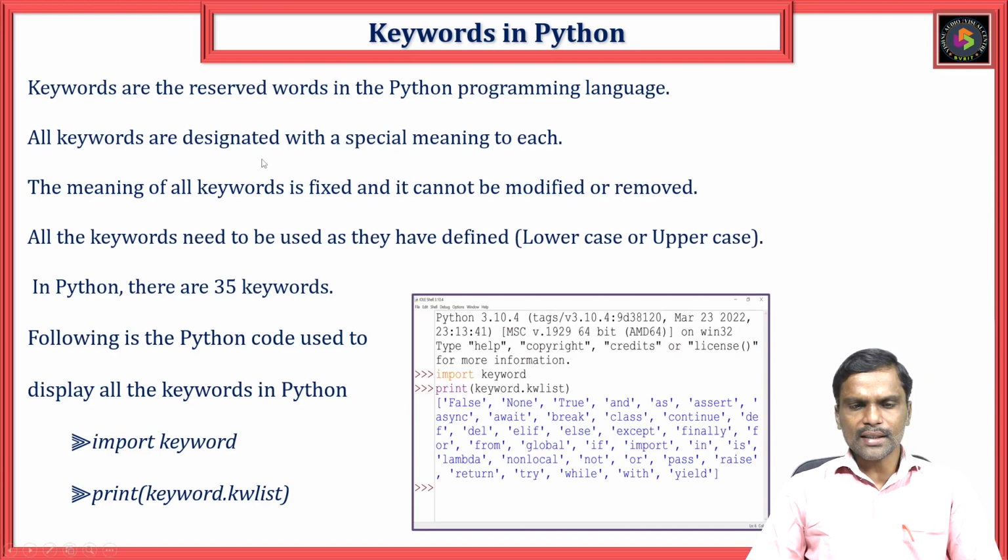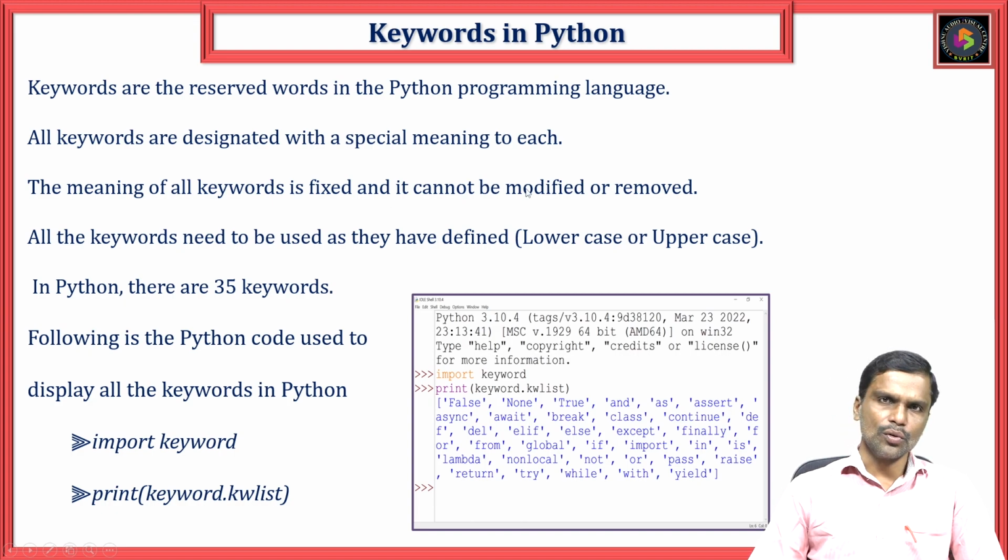All the keywords are designated with a special meaning. Each keyword has a specific purpose and is used for a specific task. The meaning of keywords is fixed and cannot be modified or removed. Because of this reason, these are called reserved words.